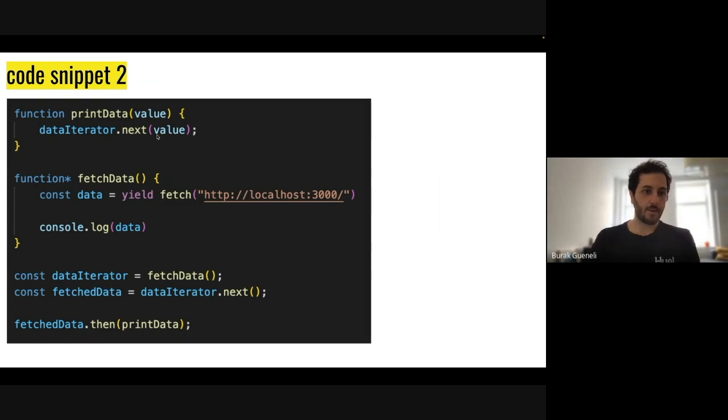So this is my second code snippet. This second code snippet will include some generators. The first one includes iterators. By the way, I have 3 code snippets in total, actually. And the first one was the hardest one. The second one will be a hard one, and the third one will be an easy one, because